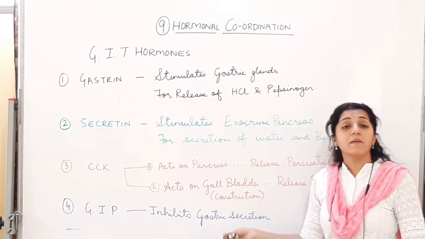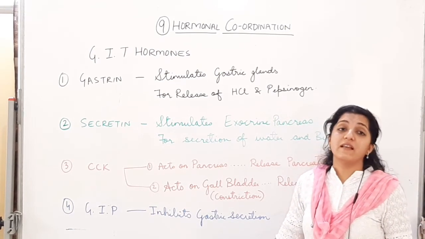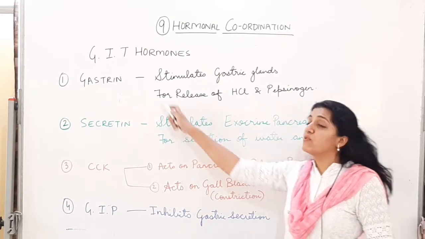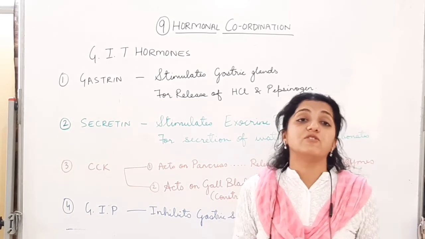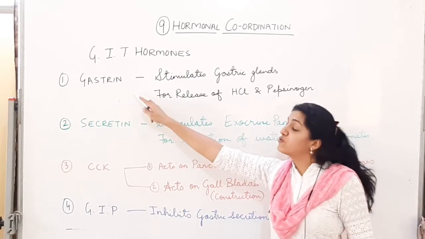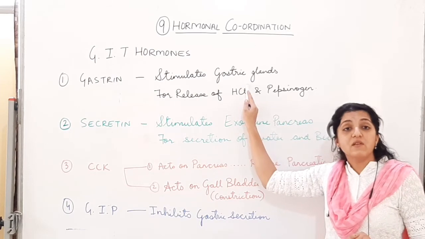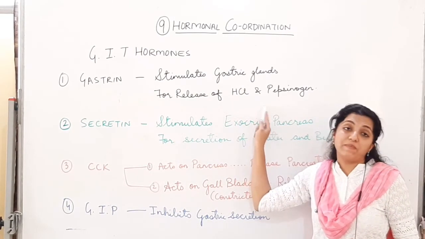We have already seen the functions of these in digestion. We will see in the chapter of digestion in detail. We are not going to discuss it over here. Here you just have to remember, because these hormones again will be there in the chapter of digestion, where we will see their role in detail. So you have to remember gastrin stimulates the gastric glands in the stomach, and on stimulation it will cause release of HCl and pepsinogen.